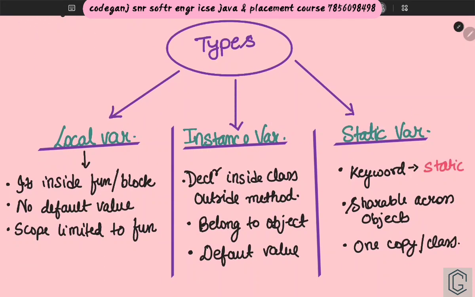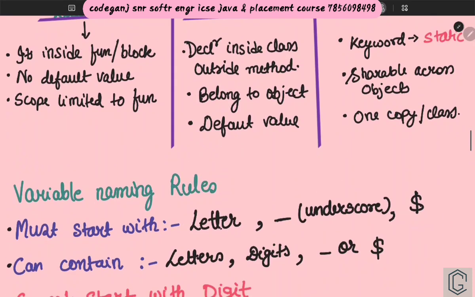A local variable will be defined within a function. An instance variable will be declared inside the class, outside the method. And then there is something called a static variable. Just ignore the theoretical part, I have written it here only for understanding. These three points will be explained using output based questions. We'll write some small codes. Suppose you're a complete beginner in Java as well, I'll try to make you understand. First let us try to understand what exactly is a variable.